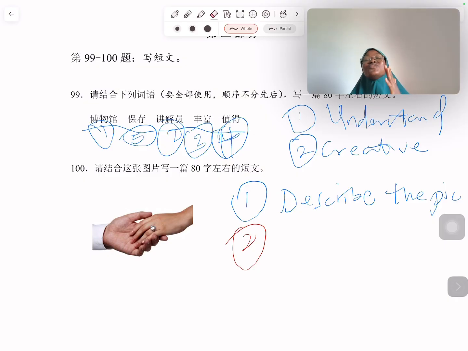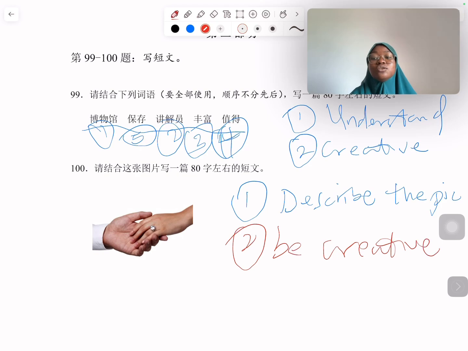Imagine you are the examiner and you read these two different kinds of stories. How would you feel? Just think about it. So for me, really, it's more about being creative. That's how I deal with this part of the question. I love to be creative. I play around with words. I play around with my understanding of words. And honestly, you would be surprised how simple those words you really need are and how well you can actually